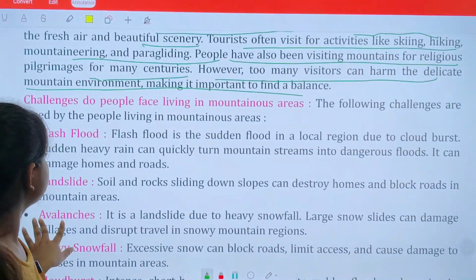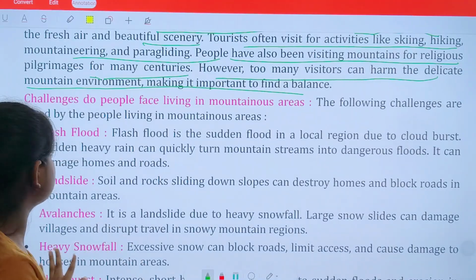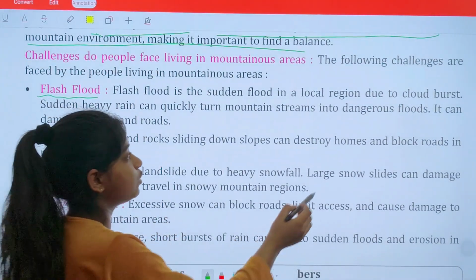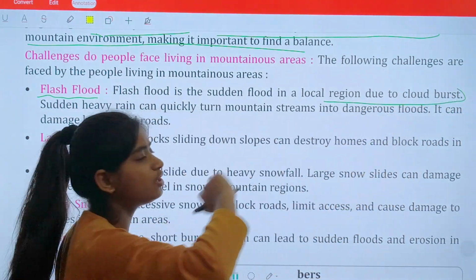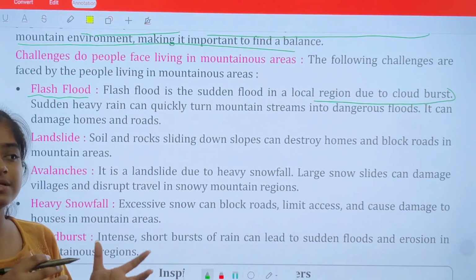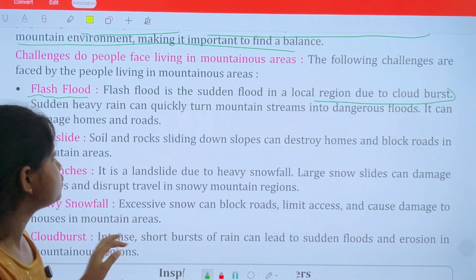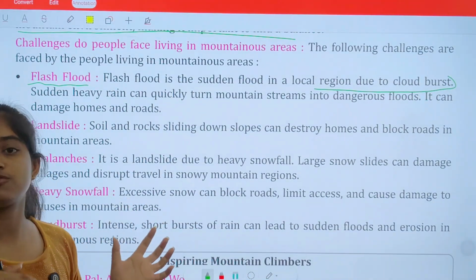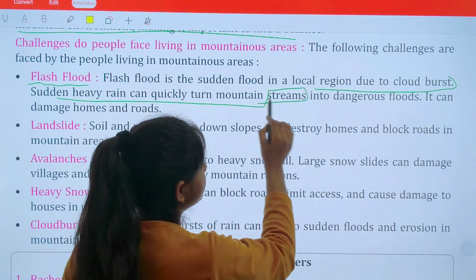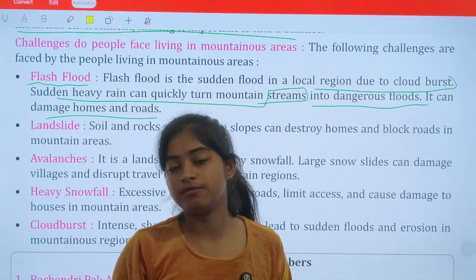Okay, next we have: what challenges do people face living in mountain areas? So what are the challenges they are facing? A flash flood is a sudden flood in local regions due to a cloud burst. It is a local flood, which is definitely sudden, so people are not aware and ready to face it. So it is very dangerous for the people living around there, and sudden heavy rainfall can quickly turn mountain streams into dangerous floods. It can damage homes, roads, and the livelihoods of humans.